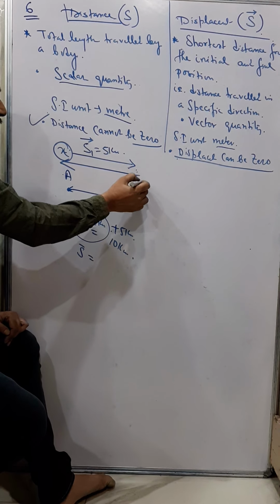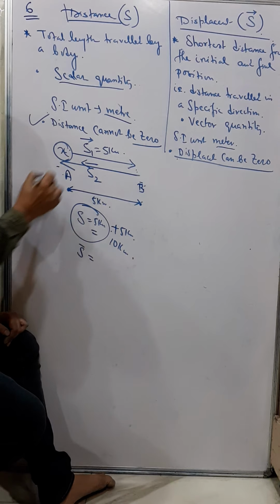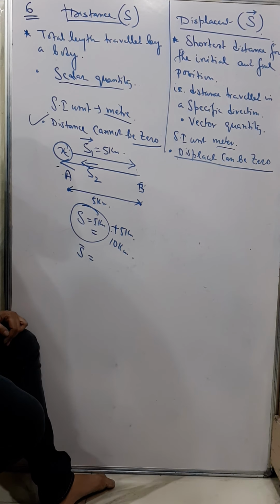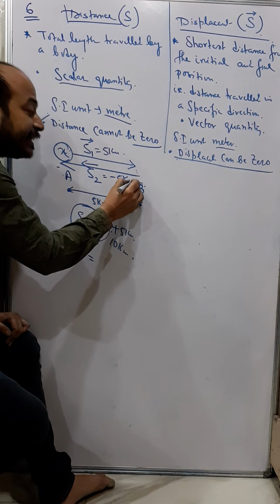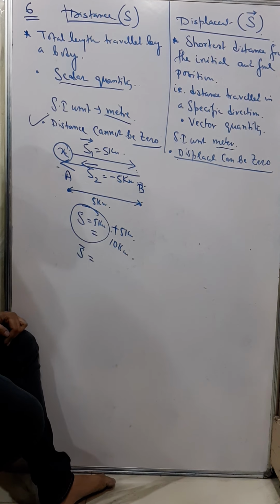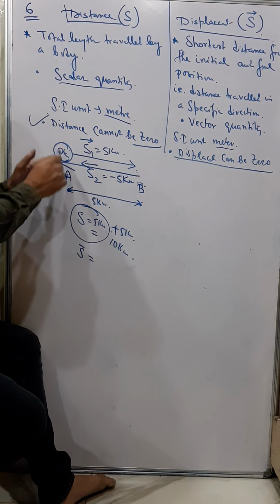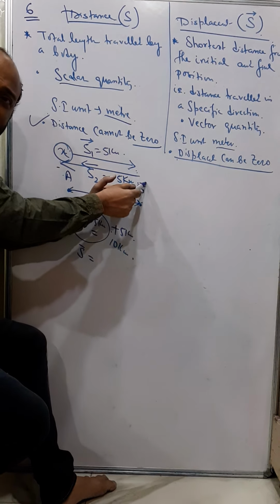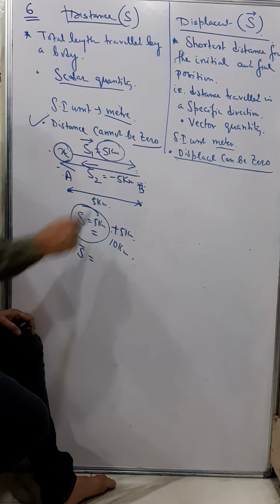And when X came back, now I give the direction in this way. And now my displacement is negative. Because X has been instructed to go from A to B, so there's a positive displacement of 5 kilometers.